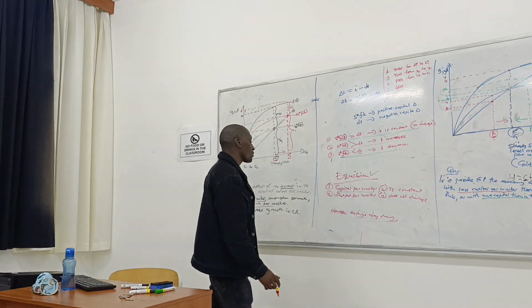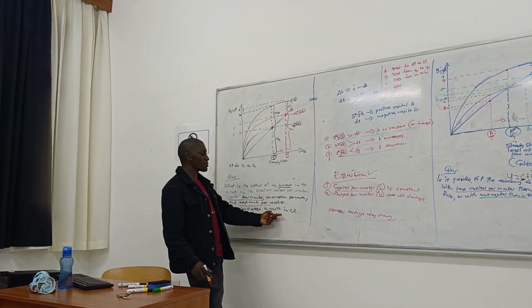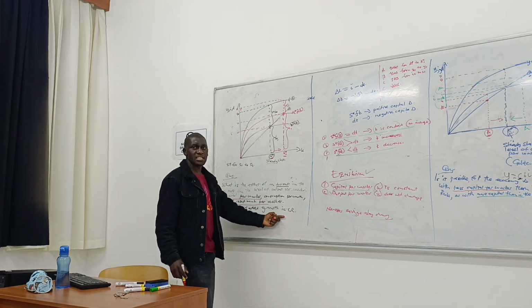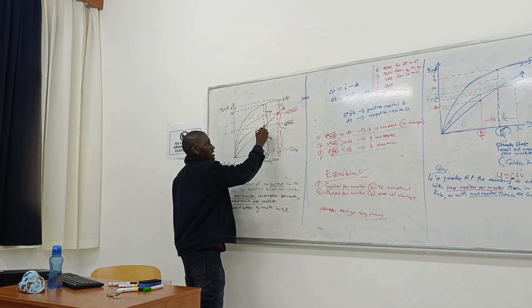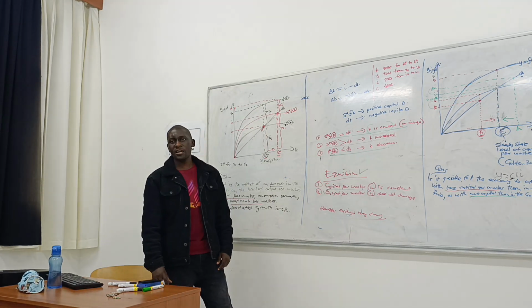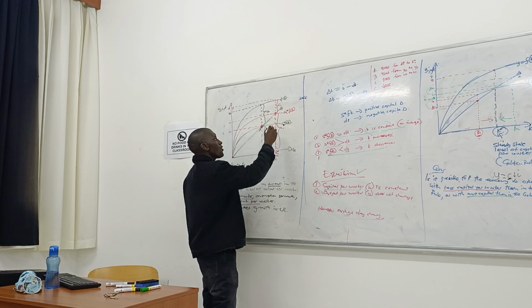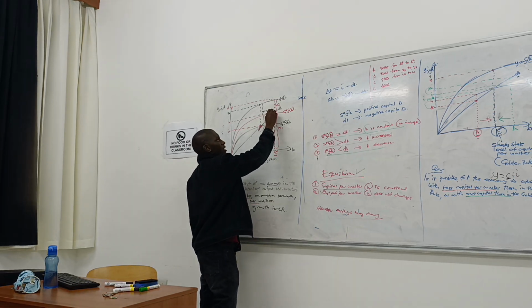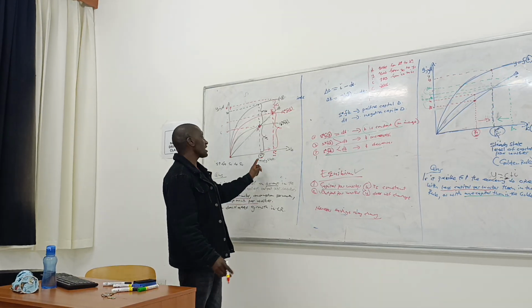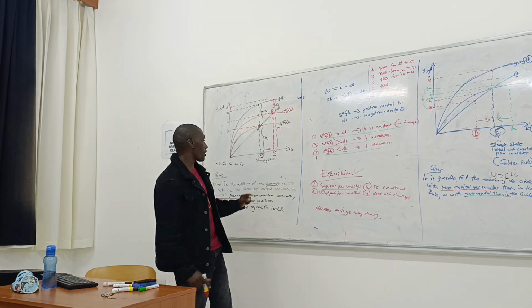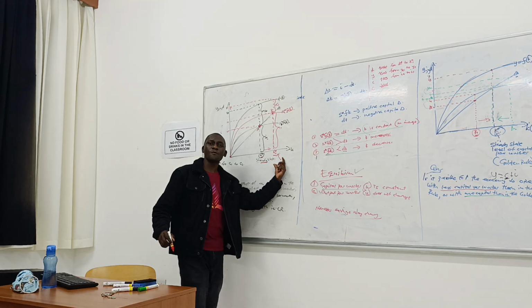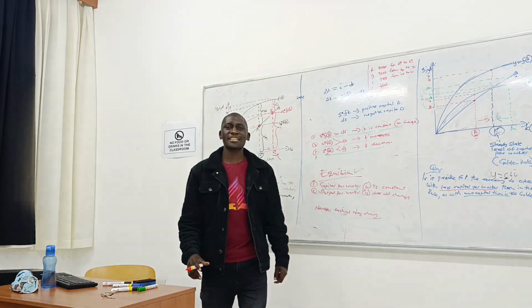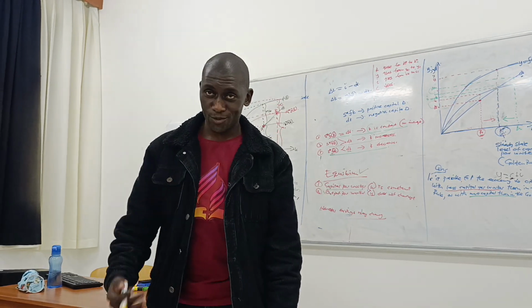What has happened to growth in the long run? We have moved from the first equilibrium, A, to the new equilibrium, B, causing the capital to change. This was our steady state, but we're going to move to the new steady state level of capital.